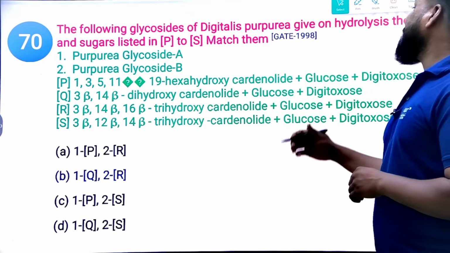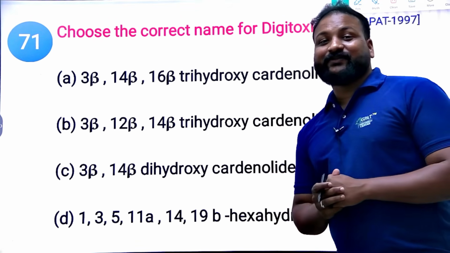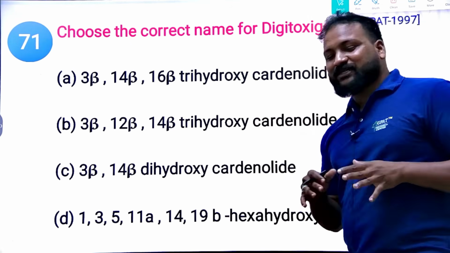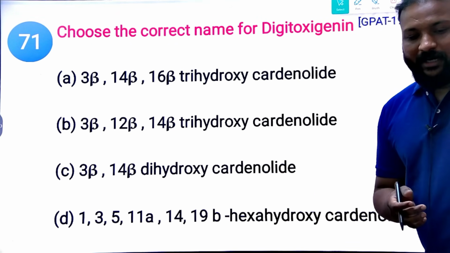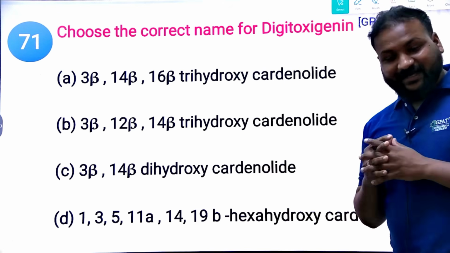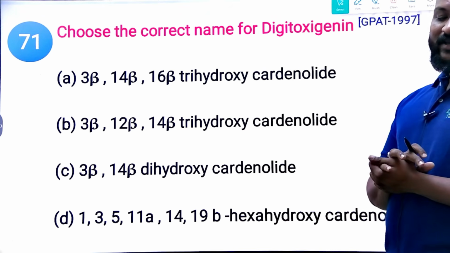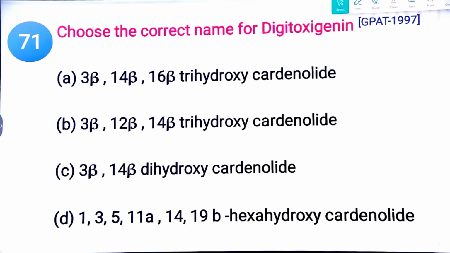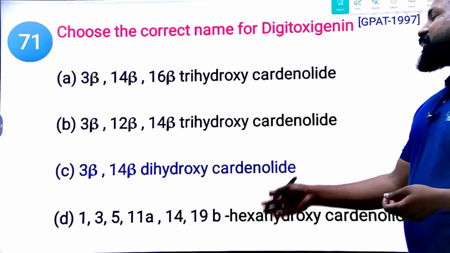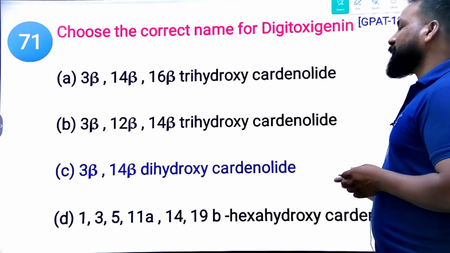Yes. 1998 question. Choose the correct name of digitoxigenin. Now, 1997 GATE question. So what is the chemical name of digitoxigenin? 3 beta, 14 beta, 16 beta trihydroxycardenolide, and 3 beta, 12 beta, 14 beta trihydroxycardenolide, and 3 beta, 14 beta dihydroxycardenolide, and 1, 3, 5, 11, 19 hexahydroxycardenolide. What is the right answer? The right answer will be 3 beta, 14 beta dihydroxycardenolide. If you see the structure of this one, you will understand.